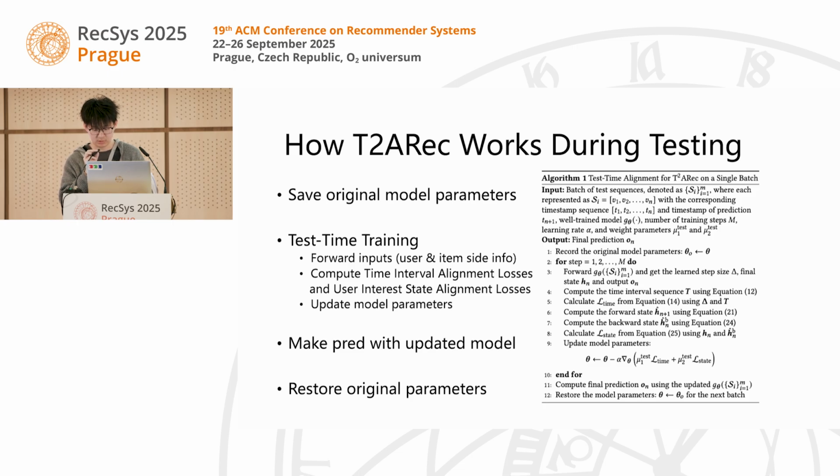No labeled test data is needed, and we make the final next item prediction with the updated model. And finally, we restore the original parameters for the next batch, so each batch's adaptation doesn't affect others.